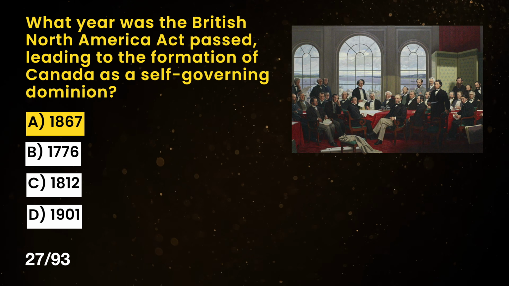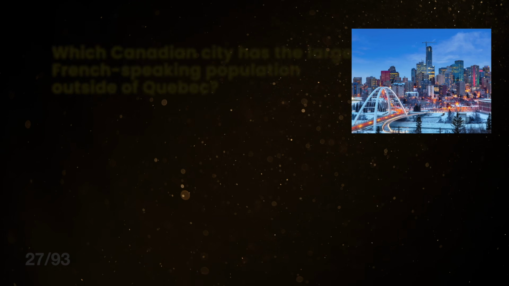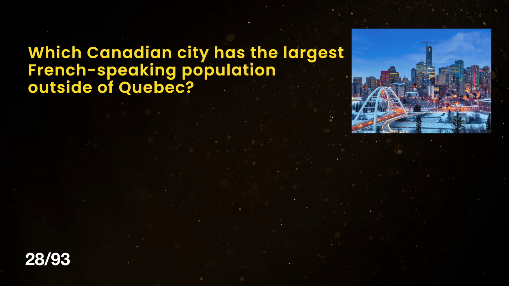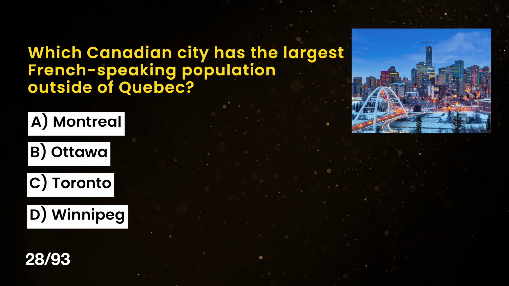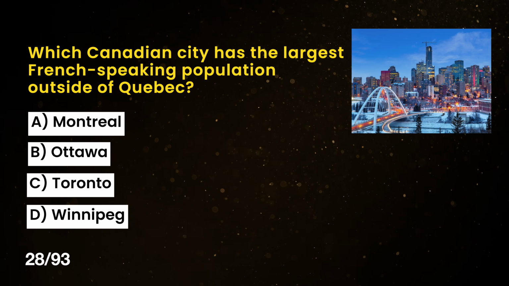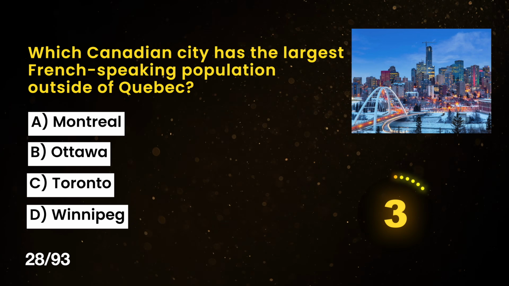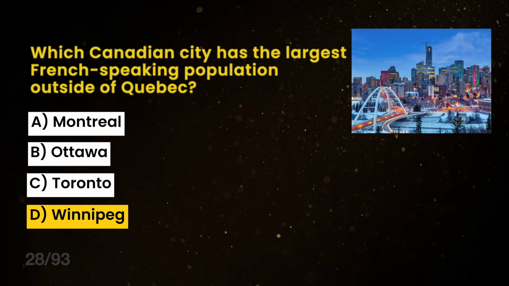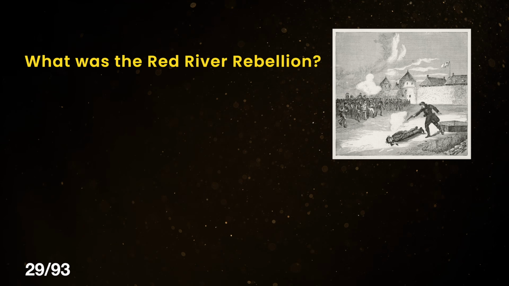The correct answer is A. 1867. Which Canadian city has the largest French-speaking population outside of Quebec? A. Montreal, B. Ottawa, C. Toronto, D. Winnipeg. The correct answer is D. Winnipeg. What was the Red River Rebellion?